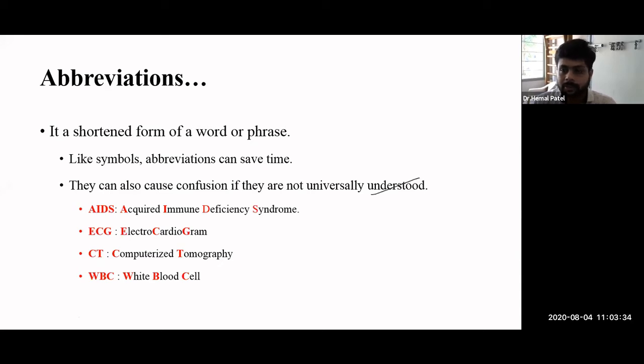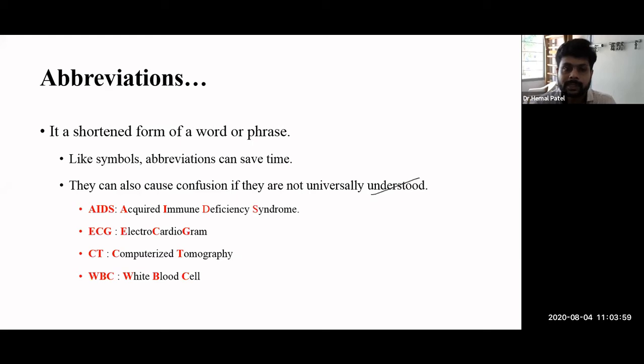Same way with WBC. In medical science, we have words like WBC, white blood cell. But in our day-to-day practice, we are not using the whole term white blood cell. Instead, we just use the WBC. So likewise, each and every abbreviation is very important, and this will help to save time during data recording also.